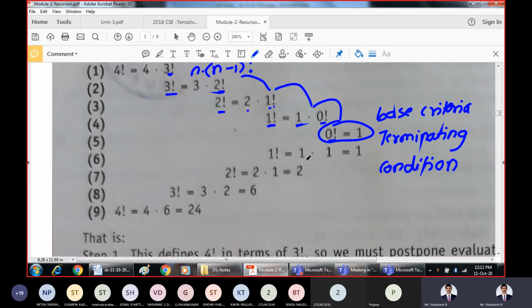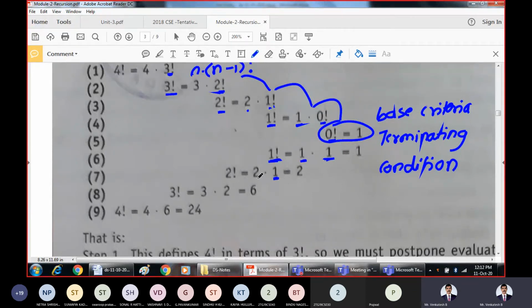So this is written here now. 1 into 0 factorial. What is 0 factorial? 1. So 1 into 1 is how much? 1 into 1 is 1 only. So what is the outcome of factorial 1? Factorial 1 is 1. This is being rewritten here.